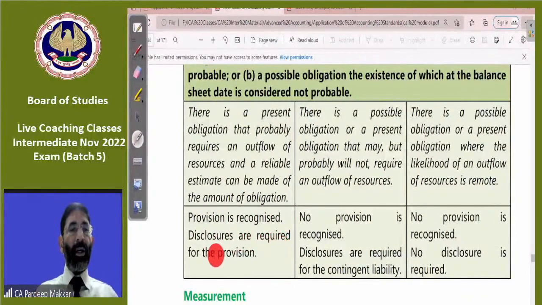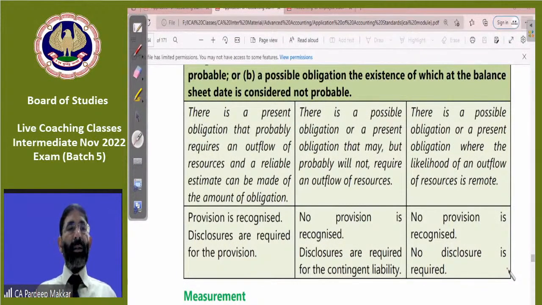Disclosures are required for the provision. We have to disclose it. But when outflow is not probable, no provision is recognized. Disclosures are required. Third is when there is a possible obligation where the likelihood of an outflow of resources is remote. Remote means rare chances are there. There is no chance of any outflow. No provision is required. No disclosure is required. So that is divided into three parts.